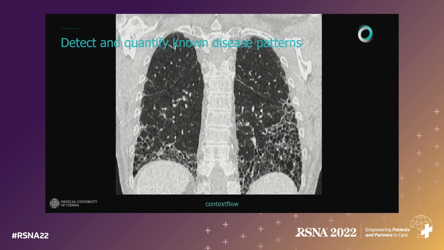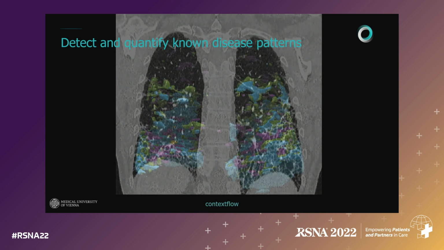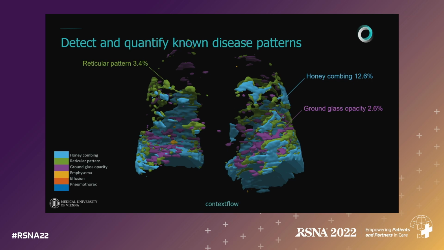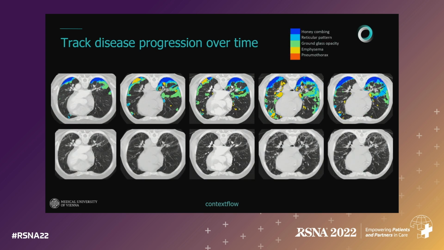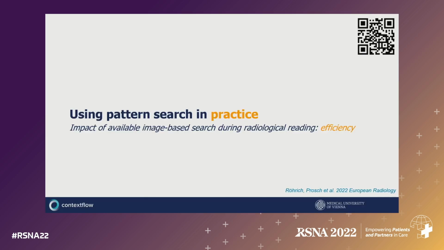And so in our case, that means we would first translate a chest CT into essentially a picture of what types of disease or disease patterns are happening, how much, and how they are distributed. Then in a second step, we track that over time, because now we can match the cases, and we can tell something not only about a single time point, but essentially about the history of these diseases and how they develop over time. And now I'd like to spend the remaining time to show you a couple of examples of studies that were made using these algorithms and this software.